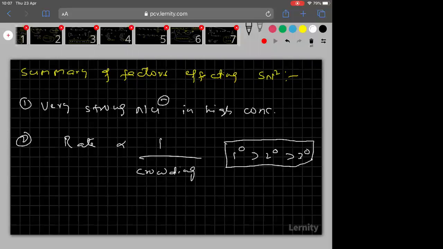Followed? Right. Now, the third factor, polar aprotic solvents favor SN2. Why not polar protic? This also I told you. Polar protic solvents will do the ionization and they will form the intermediate. But I told you, in SN2, there is no intermediate.